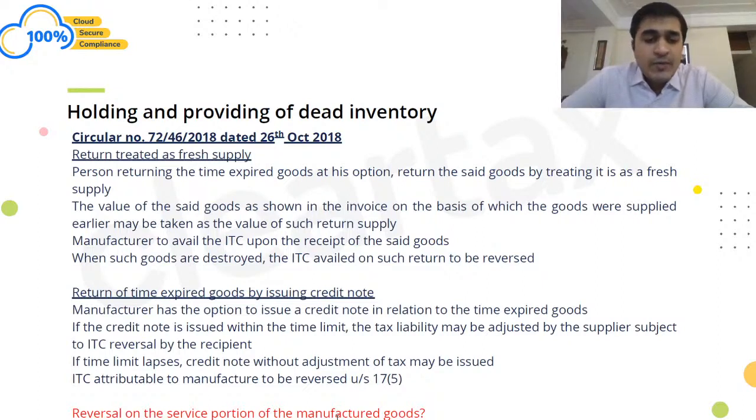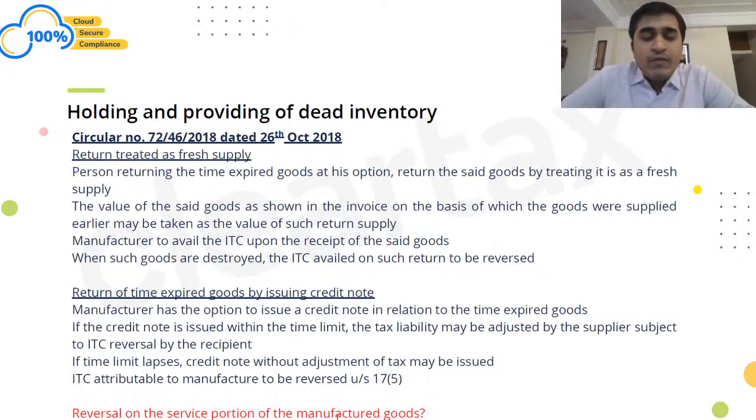What do I mean by adjustment of tax? When I had paid output of 5 rupees and I had, let's say, reduced my output by 5 rupees, in that case, my tax liability had become zero. But if the time elapses and the credit note is without GST, then output would have been at 5 rupees. Then reduction of output would not be at -5, so there would not be reduction of output tax, so it would be at 5 rupees. The output would stay at 5 rupees.